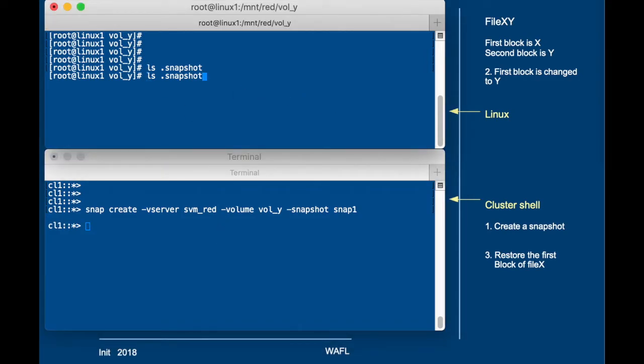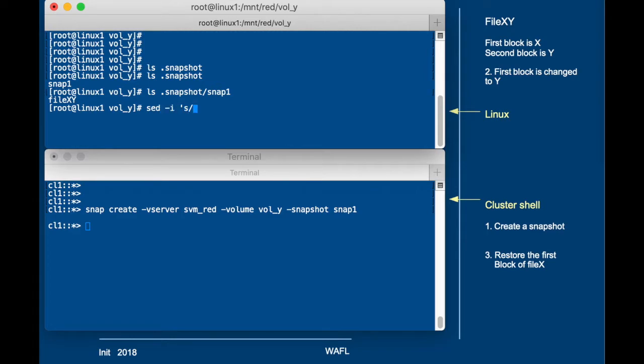Then we check the snap directory and we see that snap1 is there. And in snap1 we see the file. Now in Linux we can change the contents of a file using the stream editor.